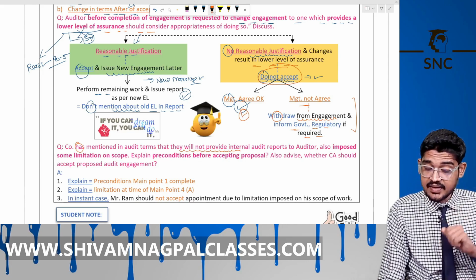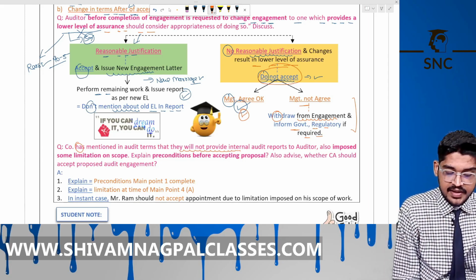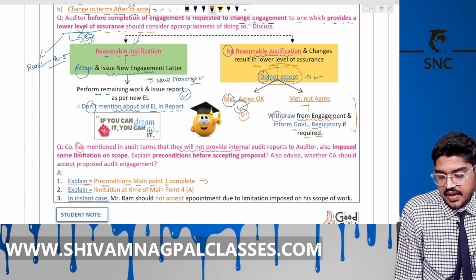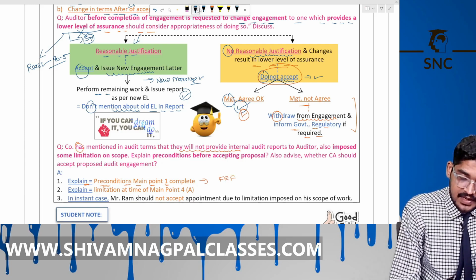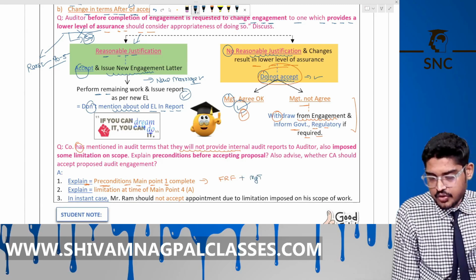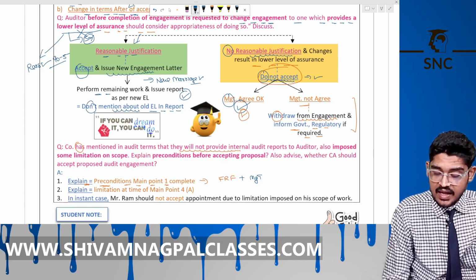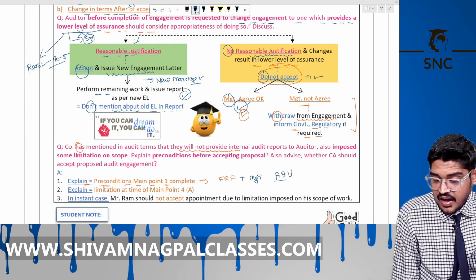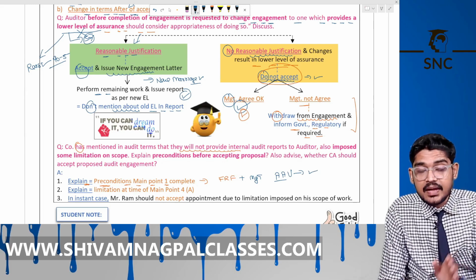Also advise whether the CA should accept the proposed audit engagement. Okay, explain the preconditions: check the FRF is acceptable, plus management accepts its responsibility to implement the internal control to prepare the financial statements, and provide the auditor with access to information, additional information and unrestricted access within the entity. This is clear. These are the preconditions.